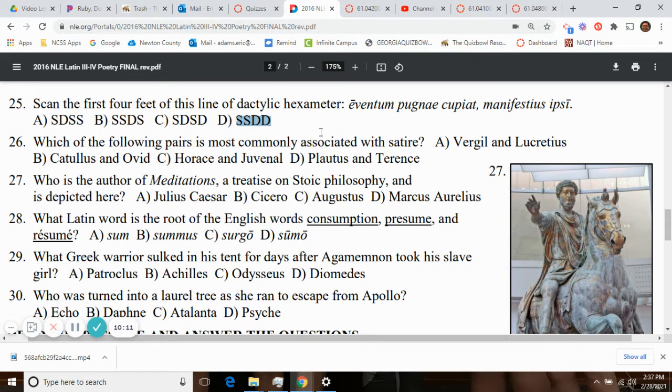Which of the following pairs is most associated with satire? Virgil and Lucretius write epic. Catullus and Ovid write lyric. Plautus and Terence both write plays. And Juvenal. You hear satire? Juvenal. Horace also writes, of course, satire, but Juvenal. And that's your fifth and final option.